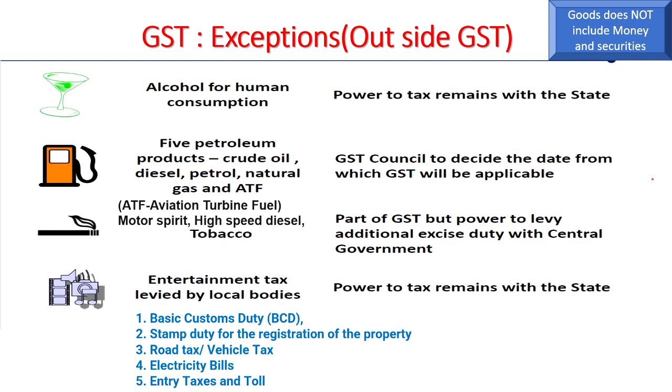And there are also 5 entities you may have to remember from the examination point of view. That is basic customs duty, the BCD, which is also outside GST. And stamp duty for registration of property is also outside GST. Road tax and vehicle tax are also outside GST. Electricity bills also, you don't find any GST component in the electricity bill you receive. You just check at your home. That is also outside GST. And entry taxes and toll taxes are also outside GST.